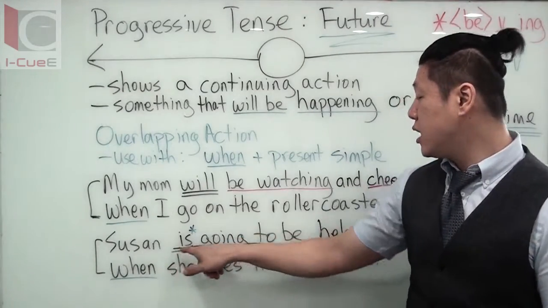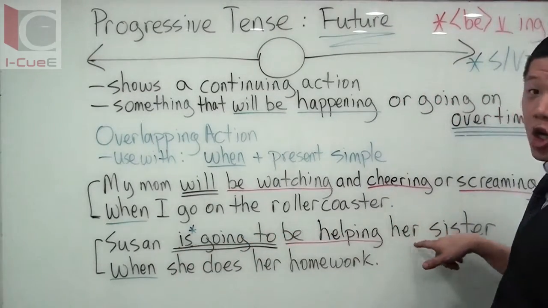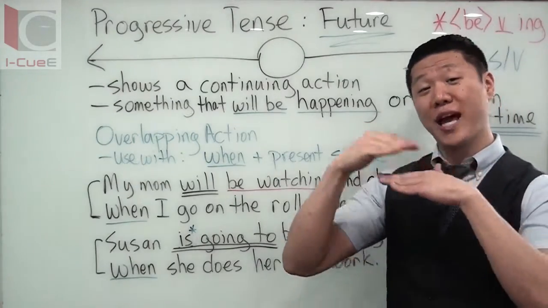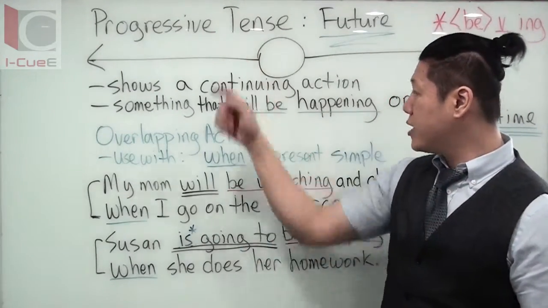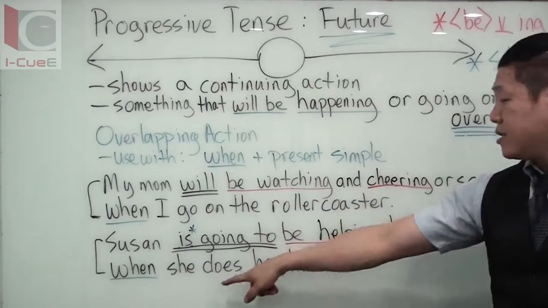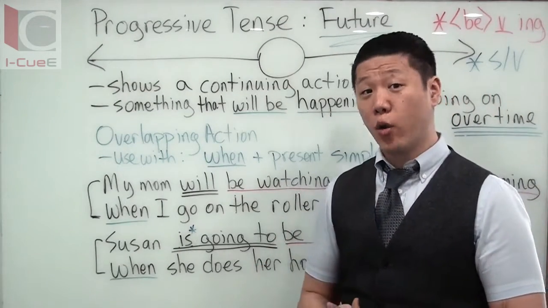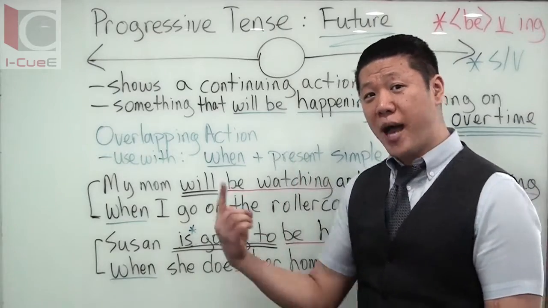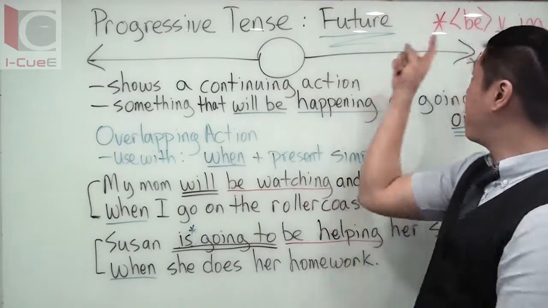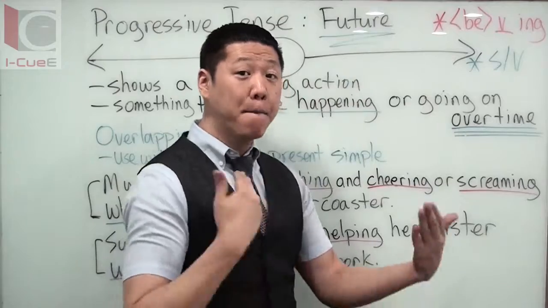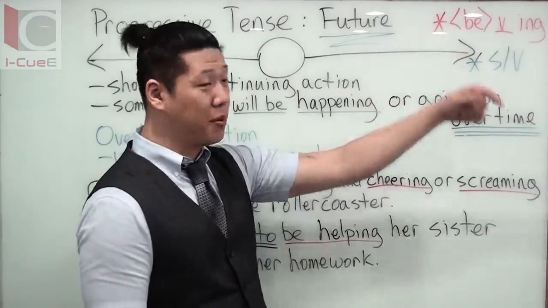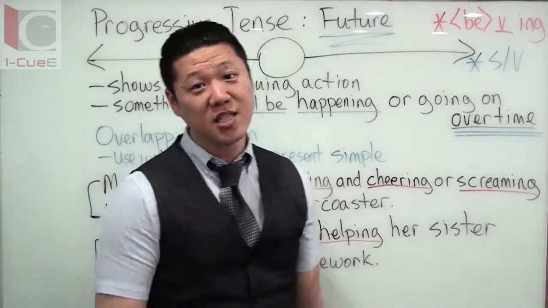But Susan is going to be helping her sister, overlapping. Okay? Again, future progressive plus a simple present to use this in your speaking or in your writing. Again, two patterns. First pattern, will be verbing. Second pattern, be going to, be verbing. And that's the one for subject-verb agreement.